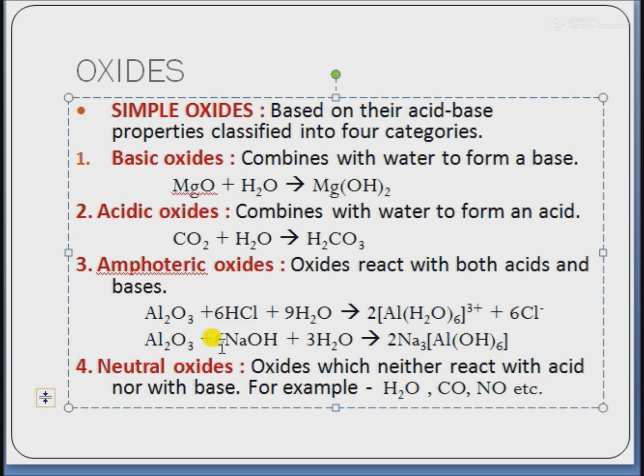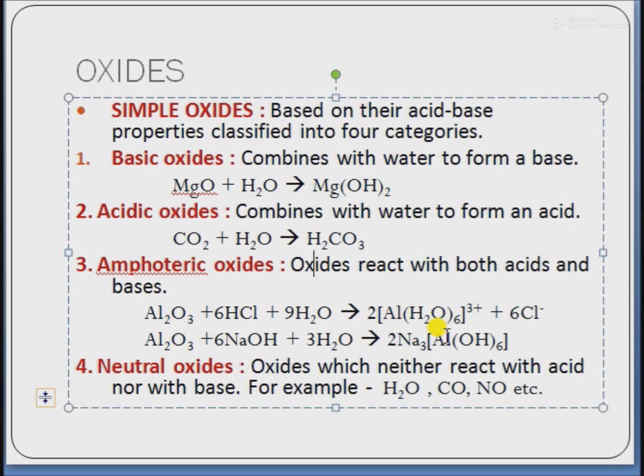When aluminium oxide reacts with sodium hydroxide plus water, in this equation it acts as an acid. It forms sodium hexahydroxoaluminate(III) complex. Other examples of amphoteric oxides are beryllium oxide, zinc oxide, lead oxide, tin oxide, etc.